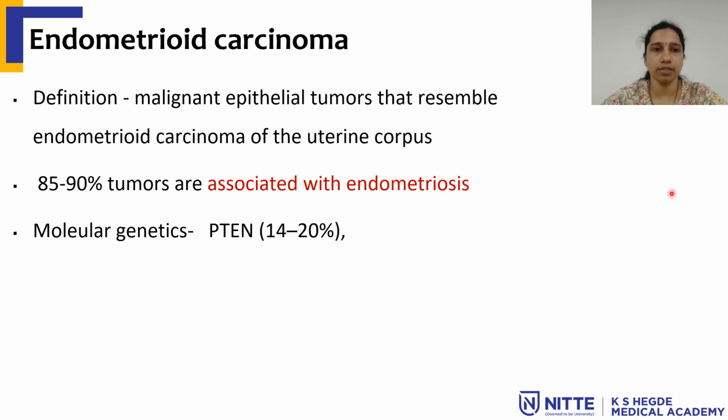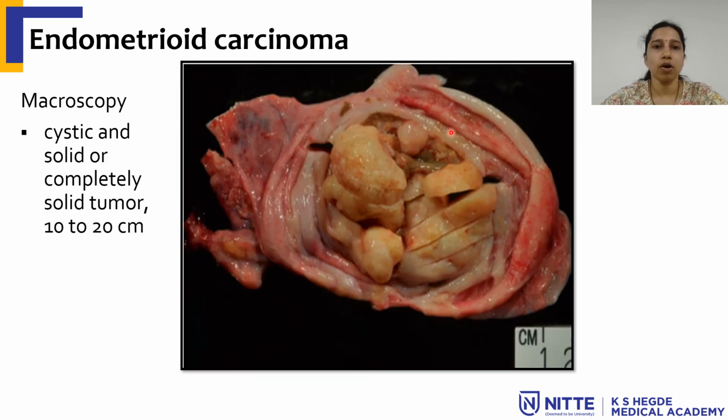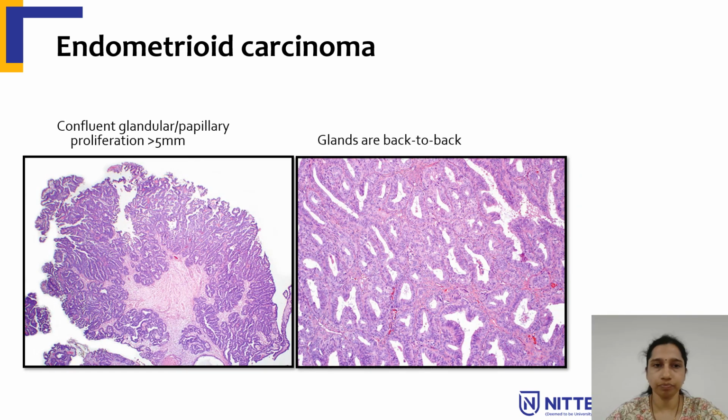Coming to endometrioid carcinoma, these are malignant epithelial tumors which resemble endometrioid carcinoma of the uterine corpus, the body of the uterus. 85 to 90% of these tumors are associated with endometriosis. The molecular genetics involves mutation in PTEN, which is also seen in endometrioid carcinoma of the uterus. Grossly, it can be cystic or predominantly solid tumor with areas of hemorrhage or necrosis. It can reach up to 10 to 20 centimeters.